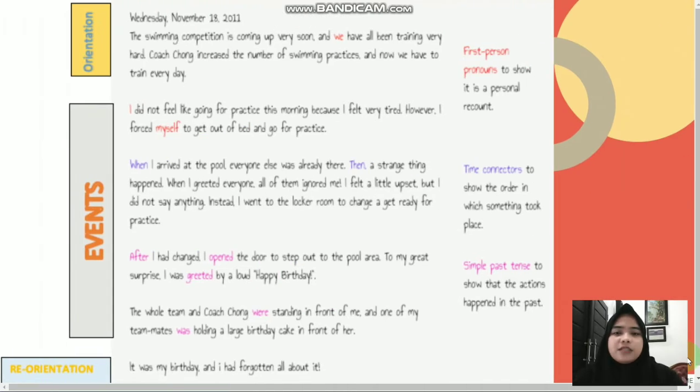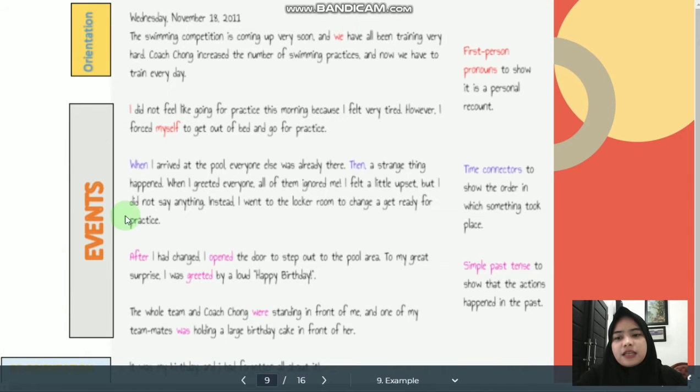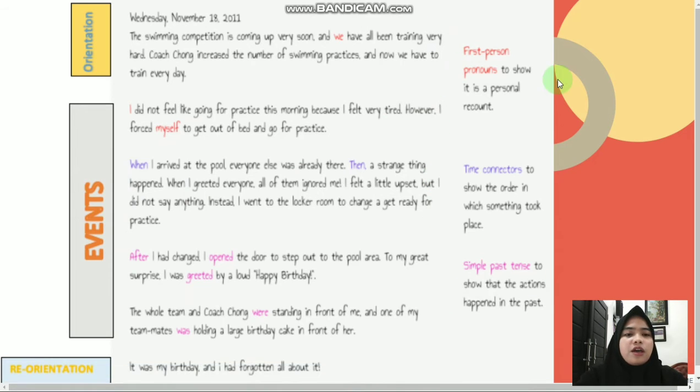We jump to the example of personal recount text. It is someone's diary. There are 3 stages: orientation, events, and reorientation. And also, here are the language features of the personal recount text. For the orientation, the writer states when the event occurred.